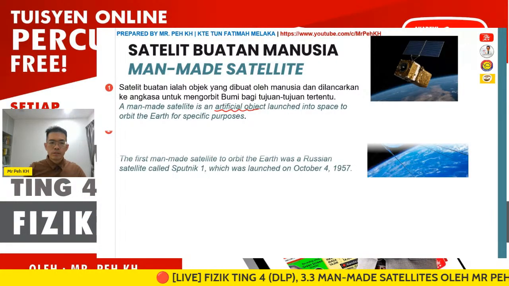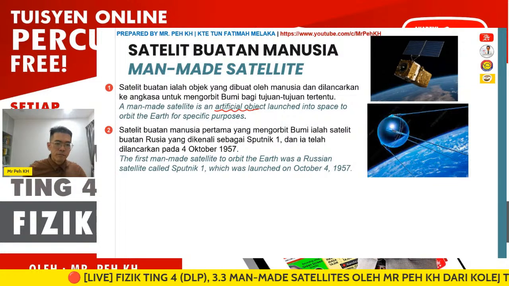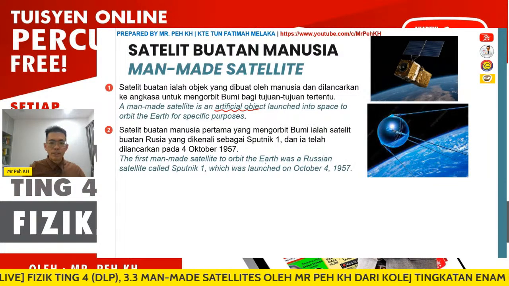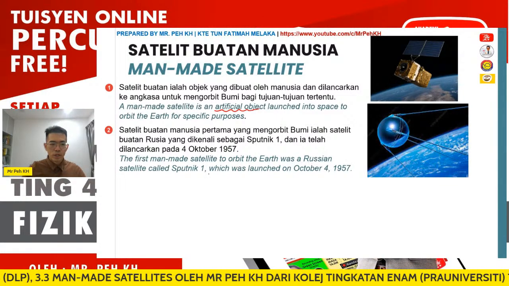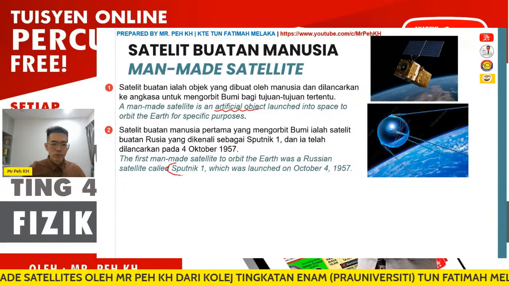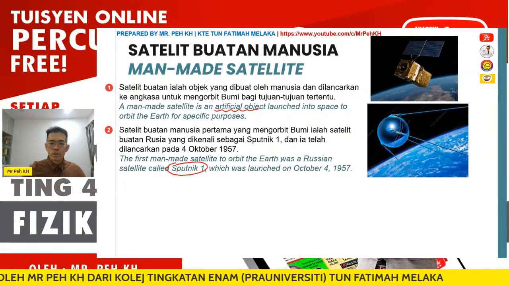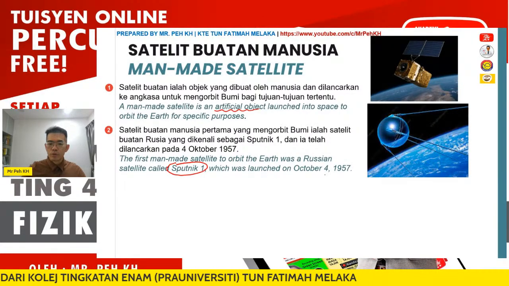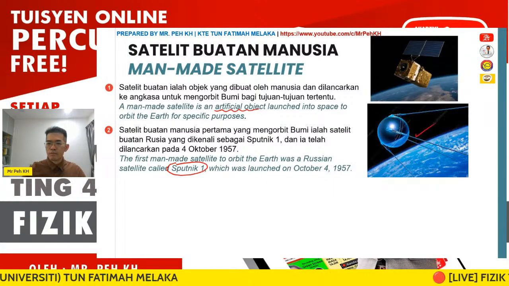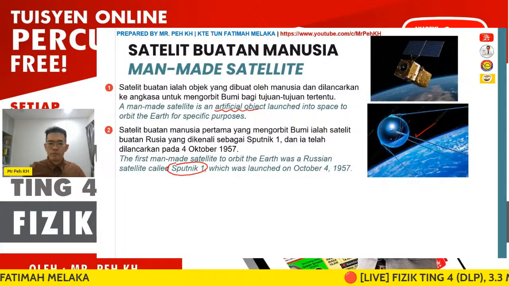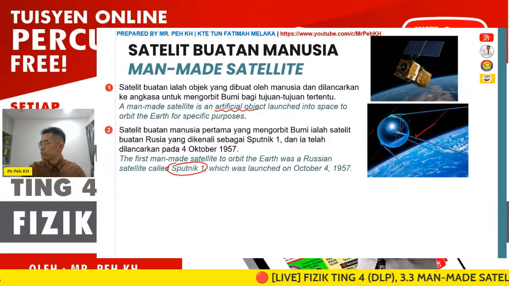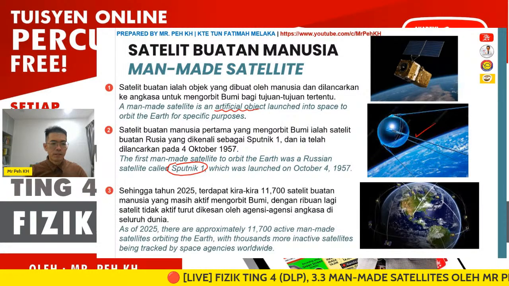Okay, so the first man-made satellite to orbit the Earth was a Russian satellite, known as Sputnik 1, which was launched on October 4, 1957. This is the appearance of Sputnik 1.